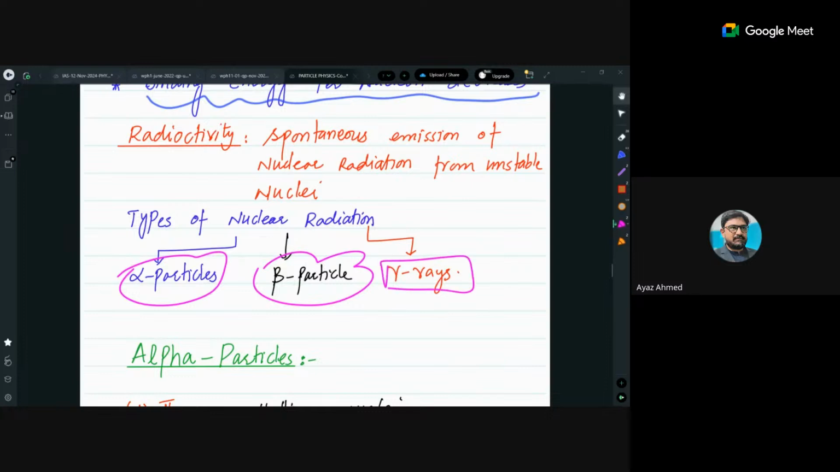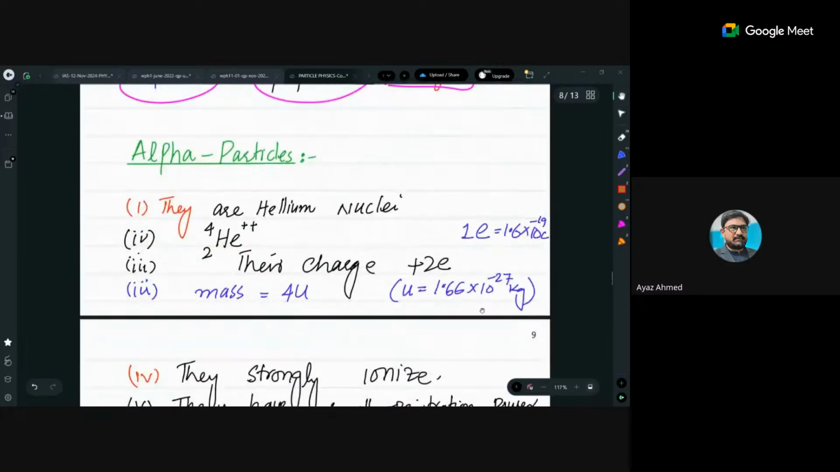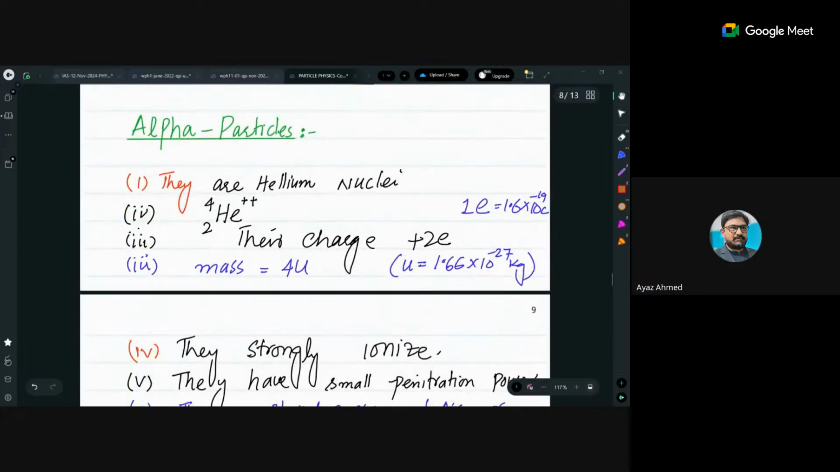These three types of radiations are basically coming from the nucleus of an unstable atom. Some specs of alpha particles, which I believe are known to you: they are helium nuclei. They have +2 charge and 4 U mass. I told you what E and U are. +2 E means 2 times the charge of an electron or proton, and 4 U means 4 times the mass of 1 U, which is 4 into 1.66 into 10 to the power minus 27 kg.